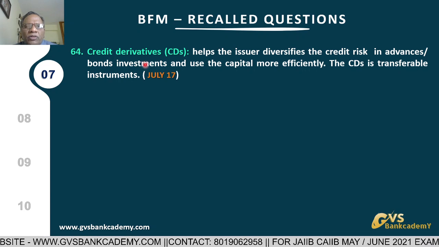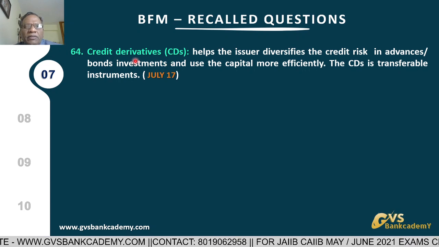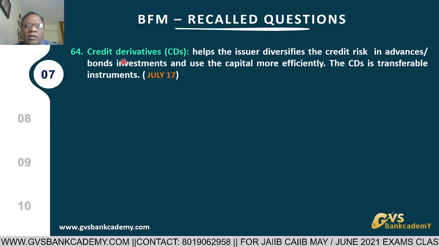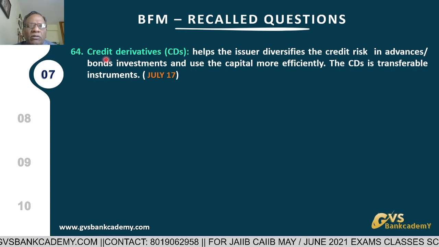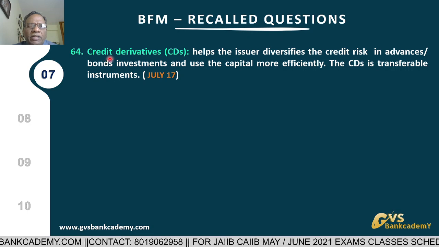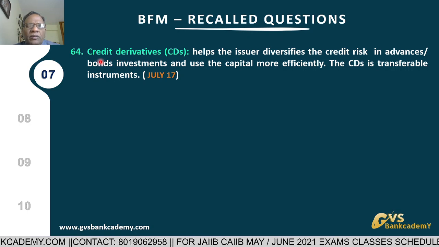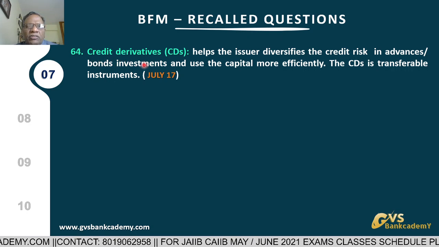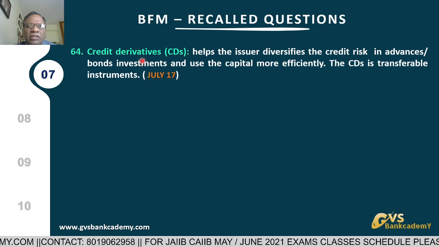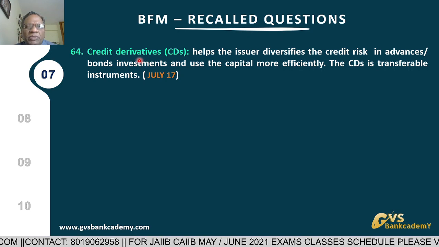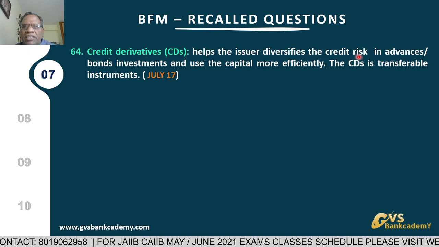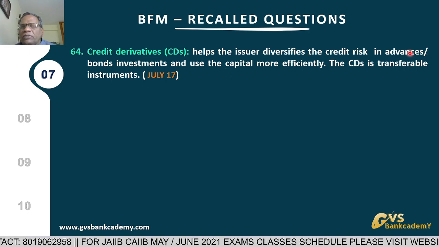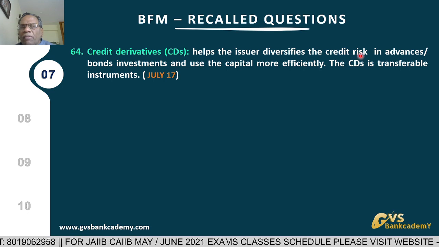Now 64, credit derivatives. The objective of a credit derivative is to manage the credit risk in advances. Banks and financial institutions deal in and purchase credit derivatives. It helps the issuer, meaning the banker, to diversify the credit risk in advances. Credit risk means default risk.